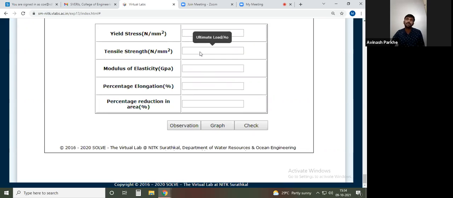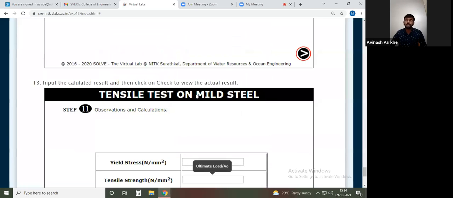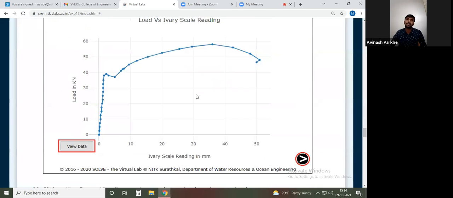What is the yield stress? What is the tensile strain? What is the modulus of elasticity? How much percentage elongation is taking place? How much percentage area is reduced? That we have to check at the end. By the theoretical calculation we can calculate, and by the experimental calculation also we can calculate. So this is the procedure I have explained.